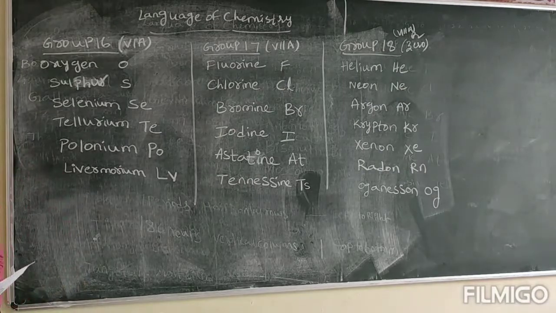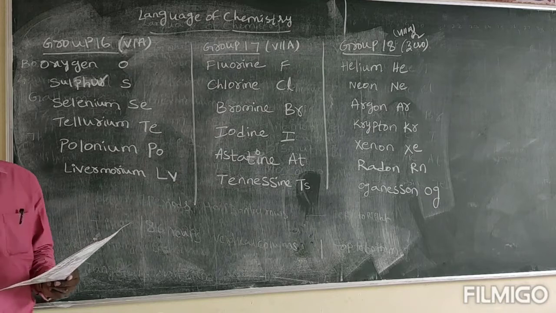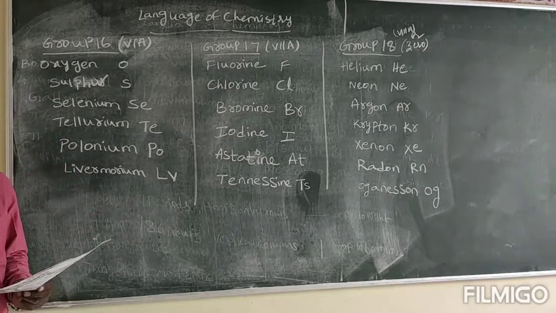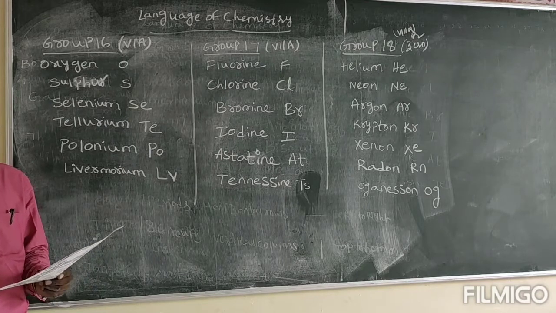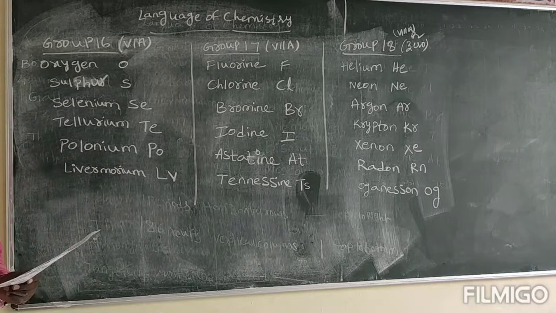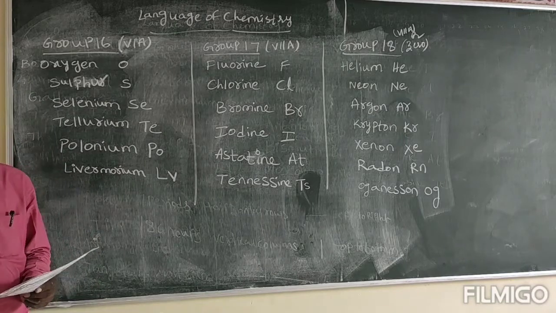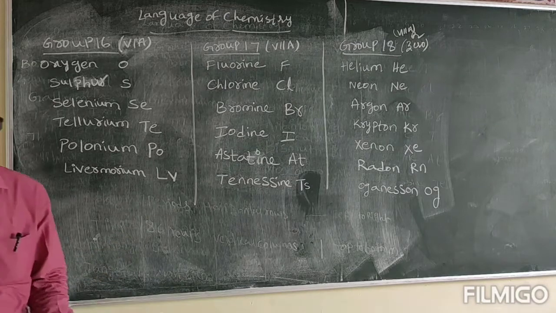Group 6A or group 16, oxygen, sulfur, selenium, tellurium, polonium and livermorium. And group 17 or 7A, that is fluorine, chlorine, bromine, iodine, astatine and tennessine. Group 18 or 0 group or 8A group, helium, neon, argon, krypton, xenon, radon and oganesson.